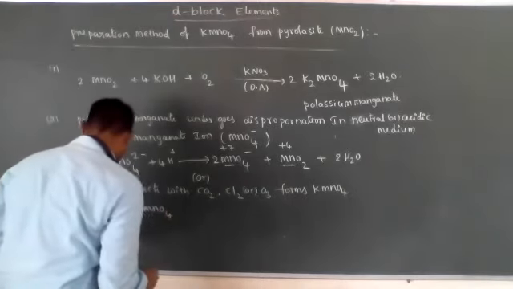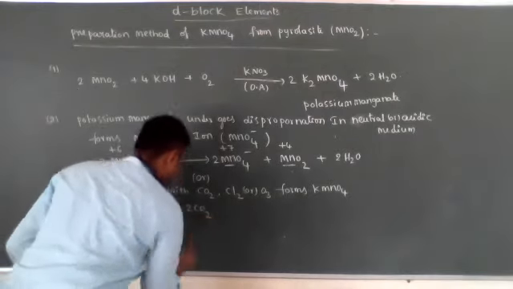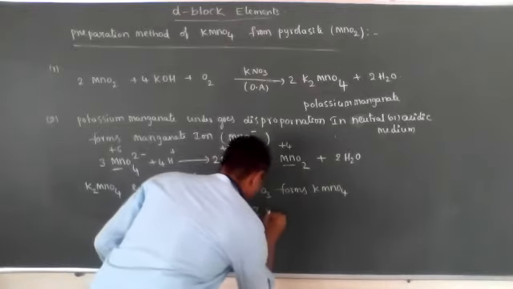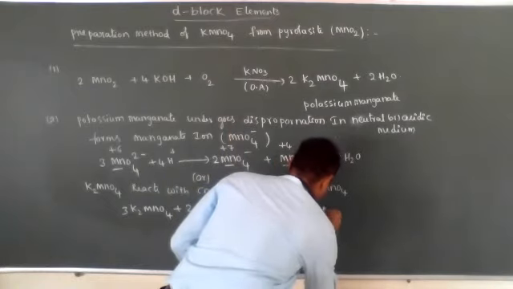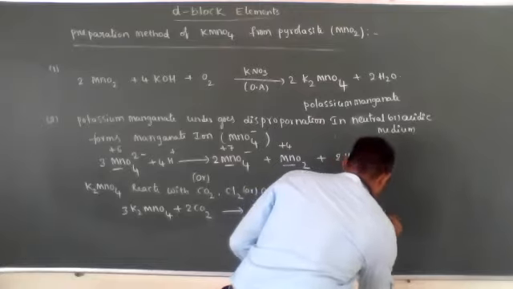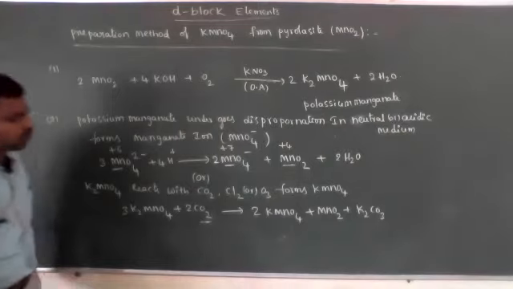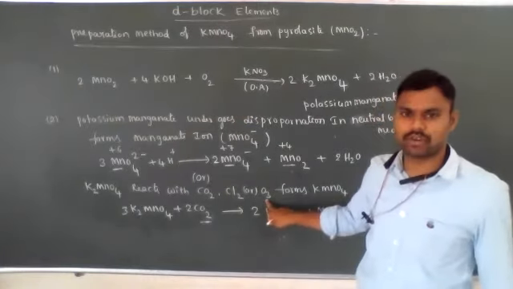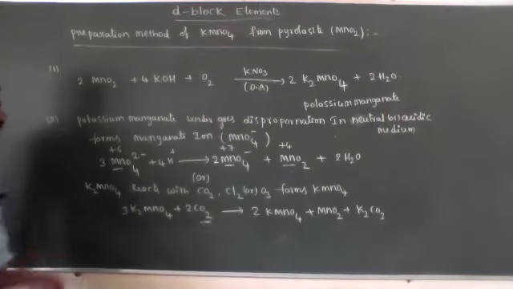K2MnO4 reacts with carbon dioxide and forms K2CO3. In place of this CO2, carbon dioxide, we can write chlorine or we can write ozone also. So, manganate ion or potassium manganate.